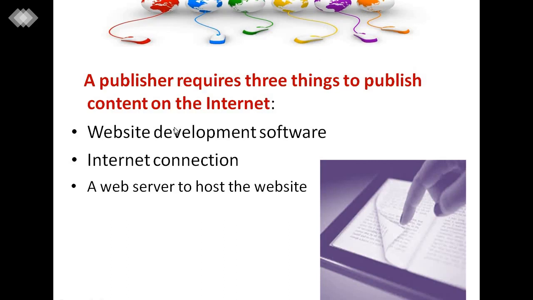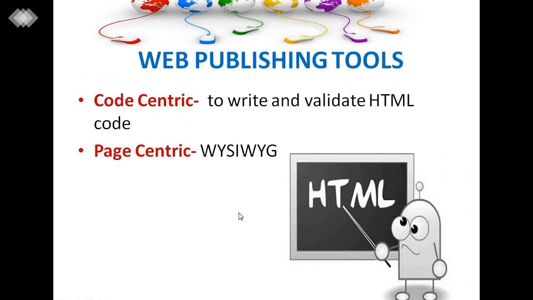So these are some basic requirements to publish content on the internet with the help of web publishers. A web publishing tool is code-centric and page-centric. Means the web publishing tools can be classified into two parts. Code-centric, which includes HTML code in which you can easily write and validate the HTML code.